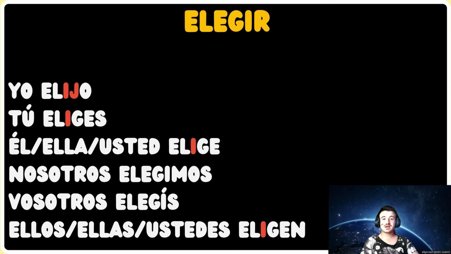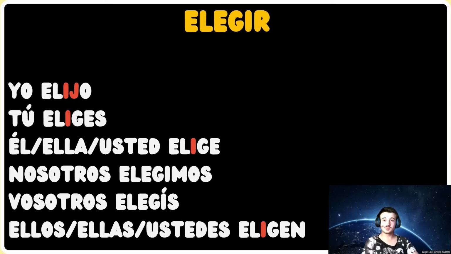For instance, let's take a look at the conjugation of the verb elegir. Yo elijo, I choose. Tú eliges, you choose. Él, ella, usted elige, he, she, or you in a formal way choose.